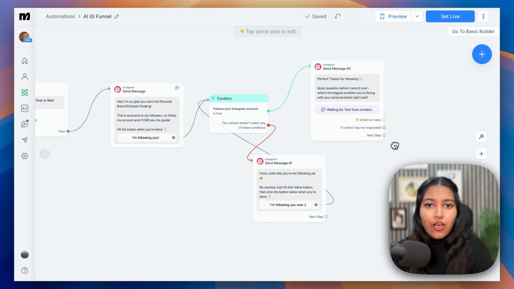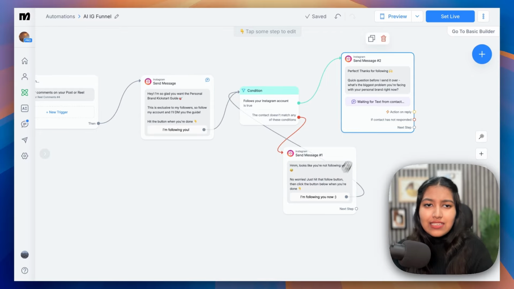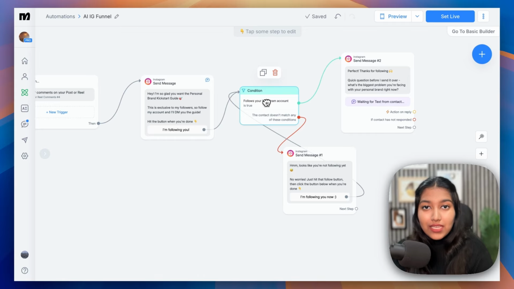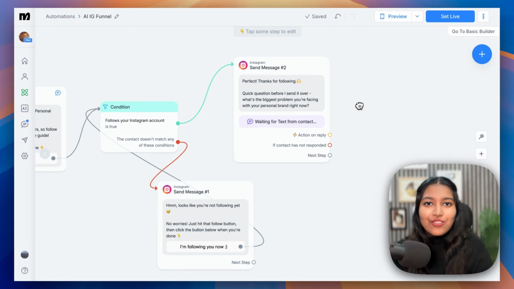Alright, so up until now, we haven't introduced AI inside our workflow. Because as you can see, these are static messages and we're just working based on the conditions. But now that we've asked them what is their biggest problem and everyone's problems can be different, we're going to introduce AI right here. So after this message it is going to go to the AI agent and it's going to take the conversation from here.